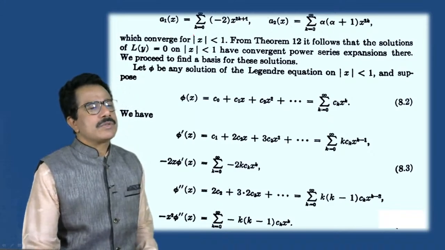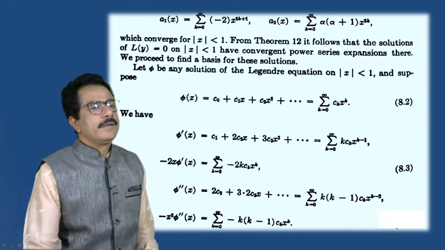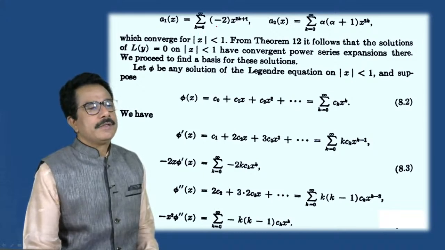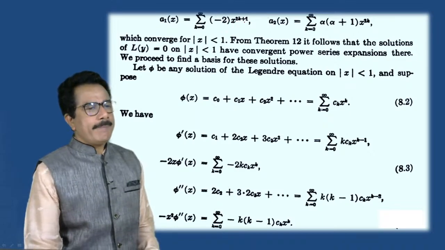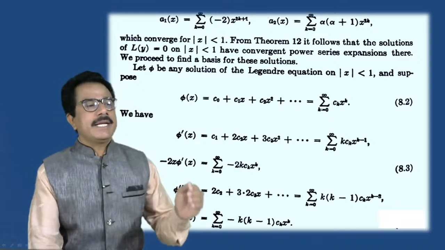of x is equals to summation k is equals to 0 to infinity minus 2 into x raised to 2k plus 1. How will we get this?